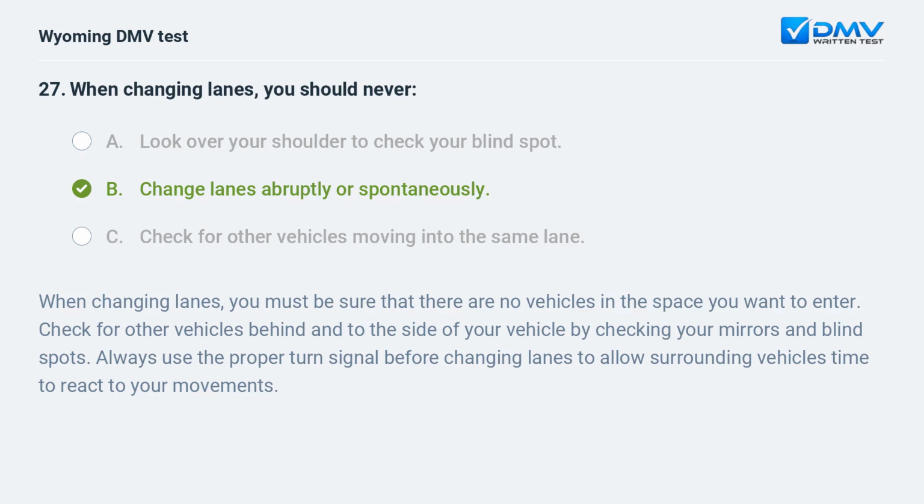When changing lanes, you must be sure that there are no vehicles in the space you want to enter. Check for other vehicles behind and to the side of your vehicle by checking your mirrors and blind spots. Always use the proper turn signal before changing lanes to allow surrounding vehicles time to react to your movements.